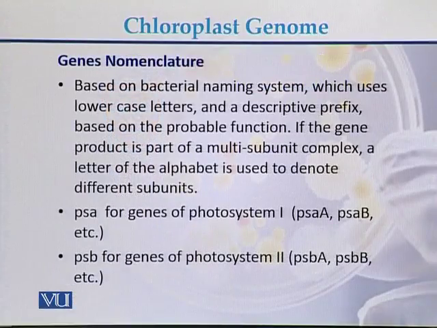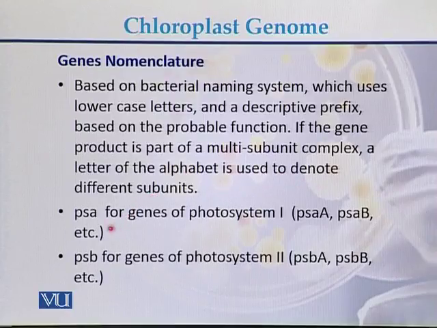There is a specific nomenclature used for genes on the chloroplast genome, based on the bacterial naming system, which uses lower case letters and a descriptive prefix based on the probable function. If the gene product is part of a multi-subunit complex, a letter of the alphabet is used to denote different subunits.